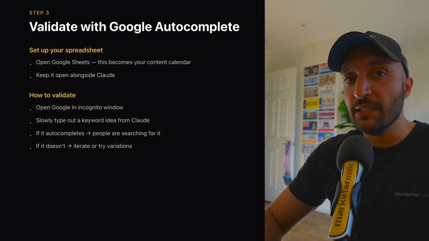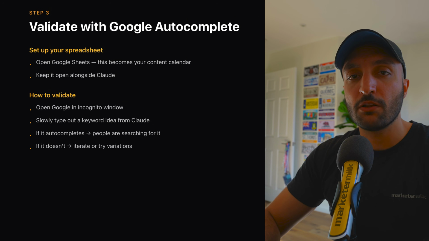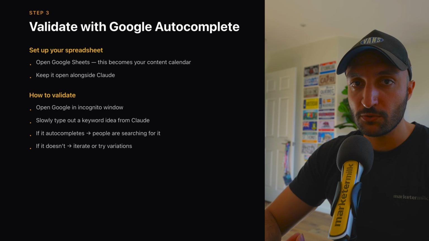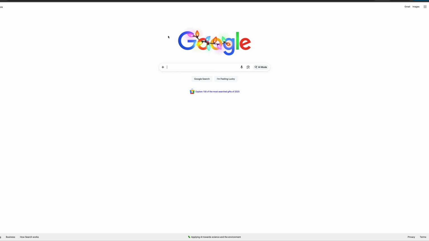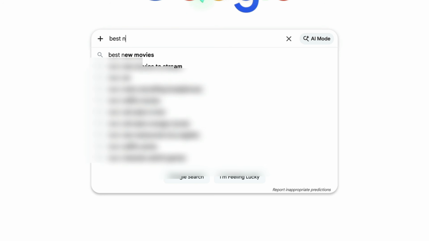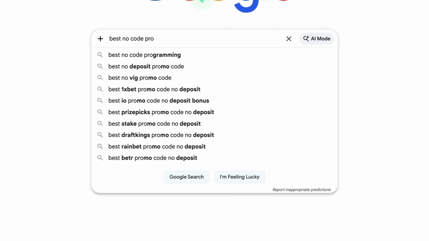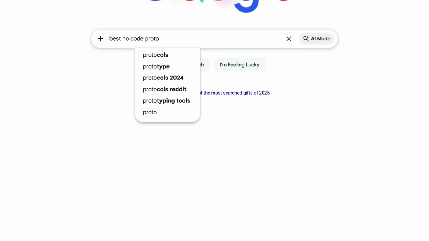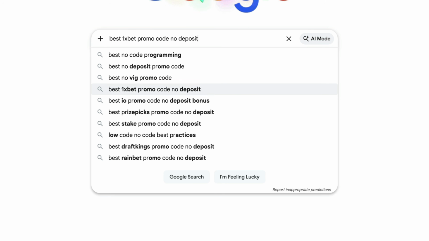So what we want to do here is actually validate that keyword that Claude gave us, the best no-code prototyping tools. Go ahead and open up Google, and basically the autocomplete strategy is you want to slowly start typing in the keyword, and if it auto-populates, then it means people are actually searching that keyword and it's validated and we should add it to our spreadsheet. So we can do best no code proto. As you can see, there's nothing really populating here. If I go back, we can see some stuff populates, and whatever is auto-populating, like I said, is actually people searching it and it's in demand.